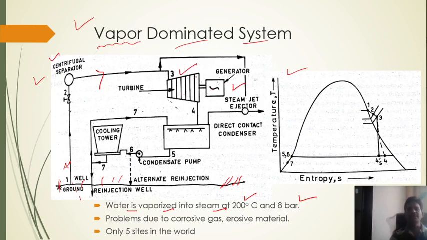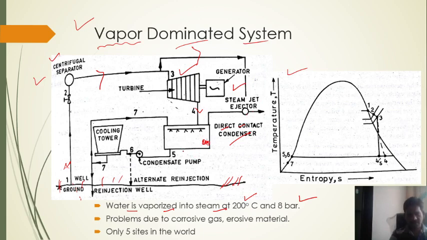Then after that, guys, the steam is exhausted from the turbine and passes into the direct contact condenser. So this is the condenser. Then the remaining steam which comes out here, we can use in a steam jet injector for operating purposes.